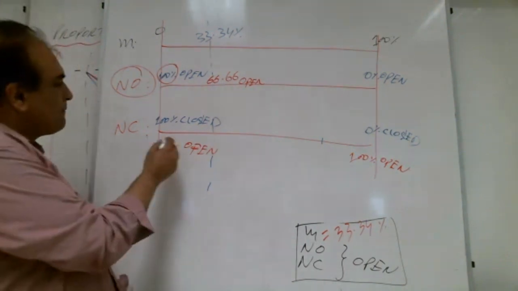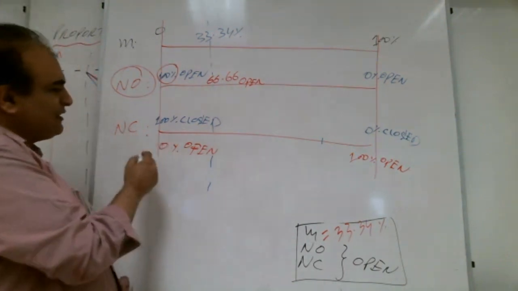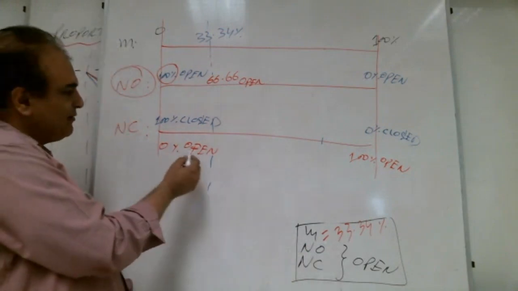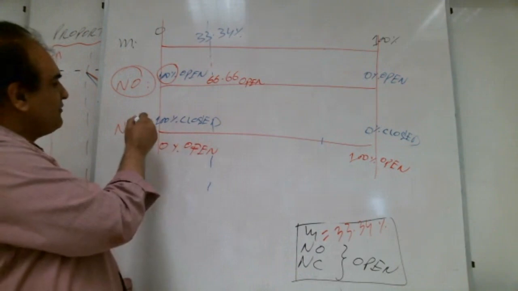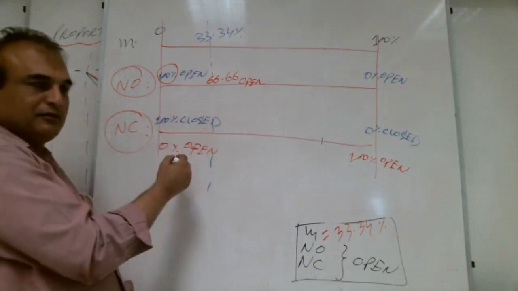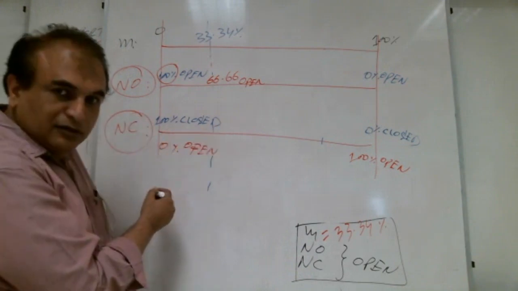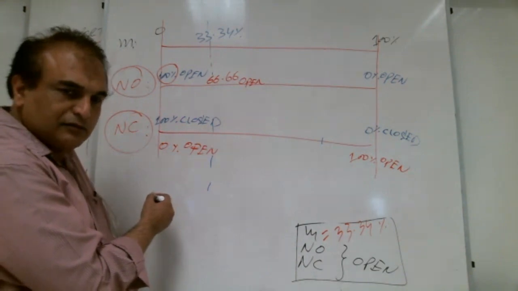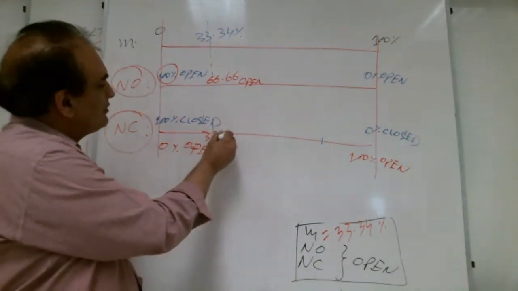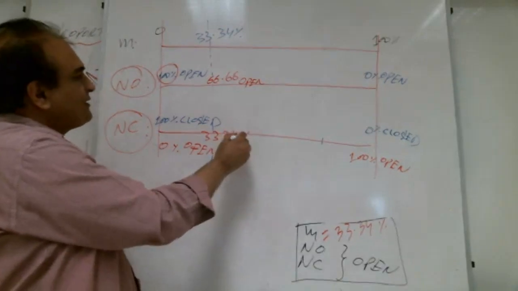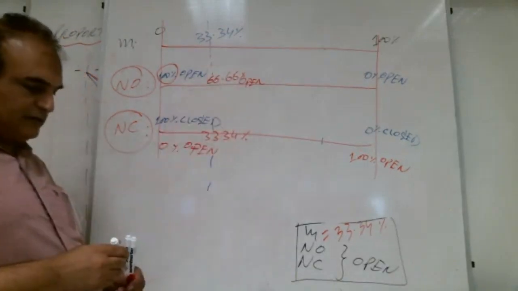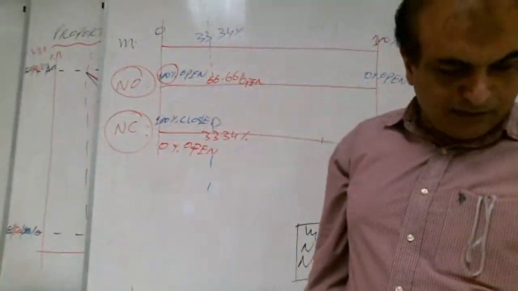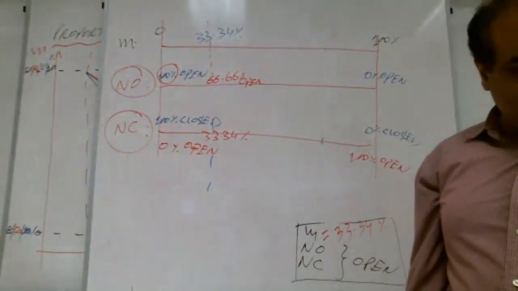Okay, now come here. How much closed? Again we need open. Normally closed. How much open here, Shabab? 33.34. Very good. 33.34% open. Any question up to here, Shabab? That's good. A lot of brothers are typing the same number.